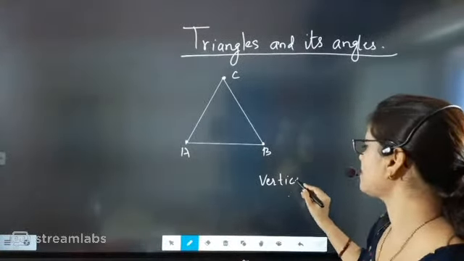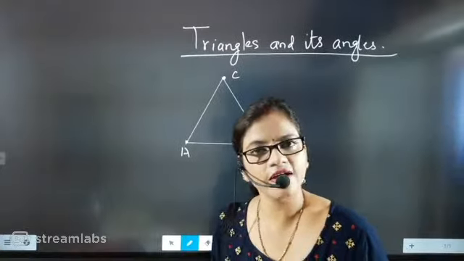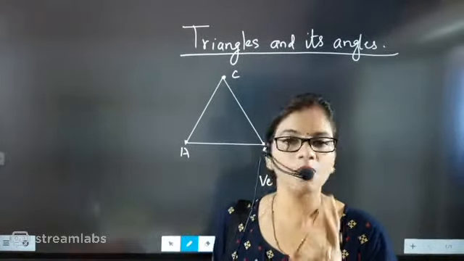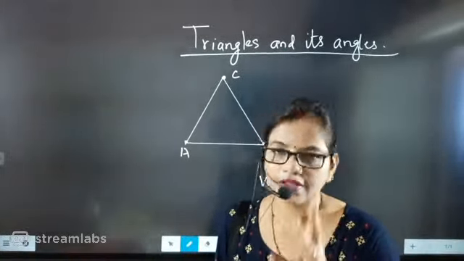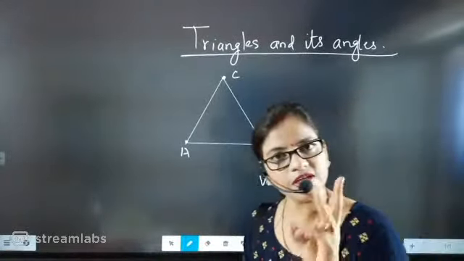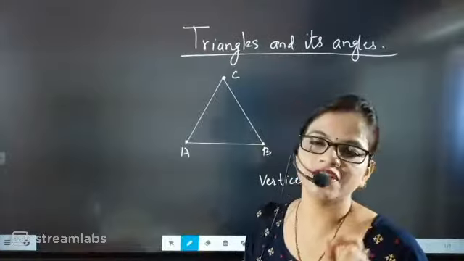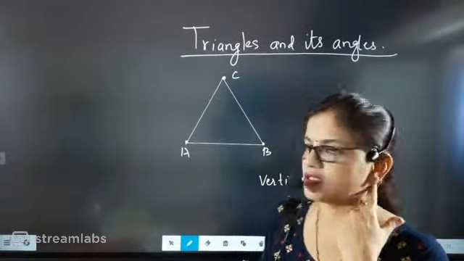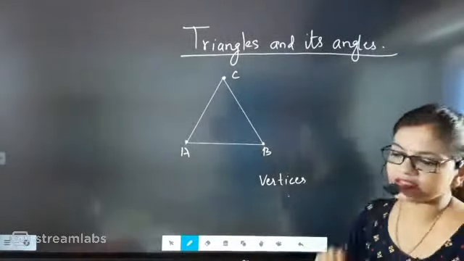How many vertices are there in a triangle? There will be 3 vertices. You see here A, B, C. So 3 vertices are there. Okay, vertex, the plural of this is exactly vertices. So 3 vertices A, B and C are there.